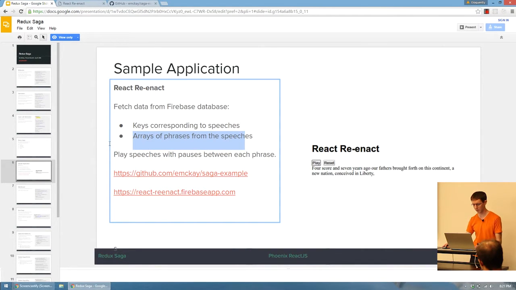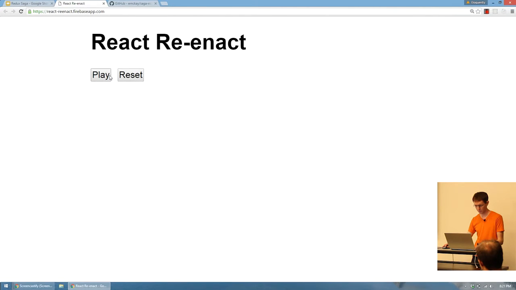And then our application is going to play those speeches back phrase by phrase with a pause between each phrase depending on how long that phrase was. So it's a little bit of a contrived example, but it does show off what typical things you might want to do with asynchronous stuff in a React application. So this is how it works. We can choose a speech we want to play, and it will play the speech with a pause between each phrase.